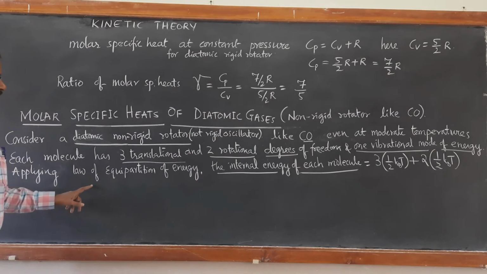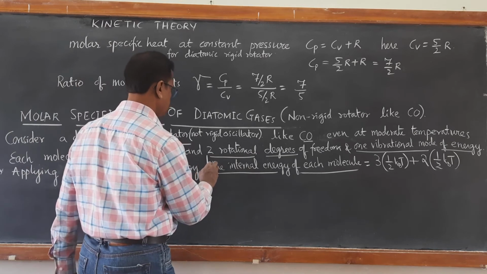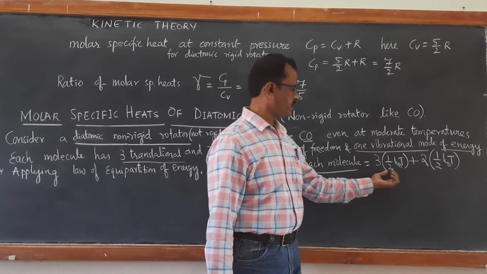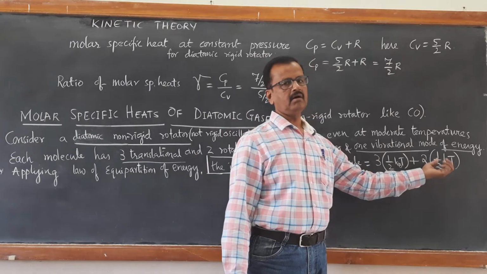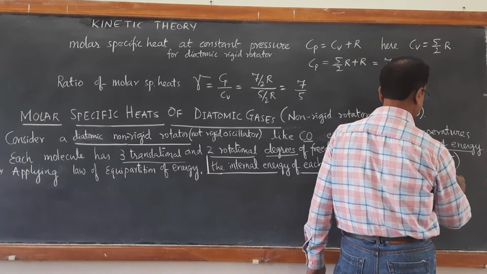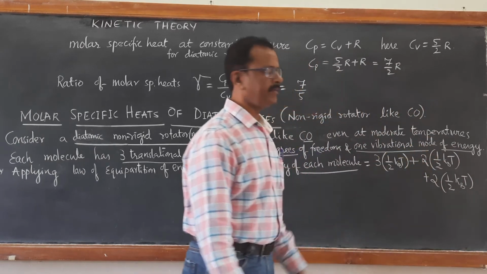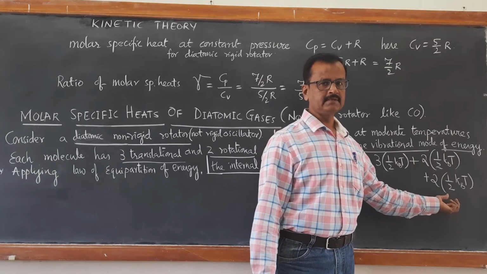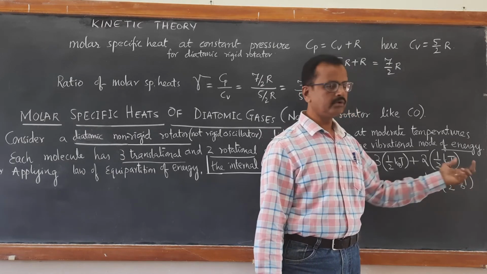Applying the law of equipartition of energy, before that, first calculate the internal energy of each molecule. Internal energy of each molecule is given by 3 into half kBT for translational modes, 2 into half kBT for rotational modes, plus 2 into half kBT. This last term is due to the vibrational mode. The vibrational mode has both kinetic as well as potential energy, so each term will contribute half kBT. Therefore it becomes 2 into half kBT.